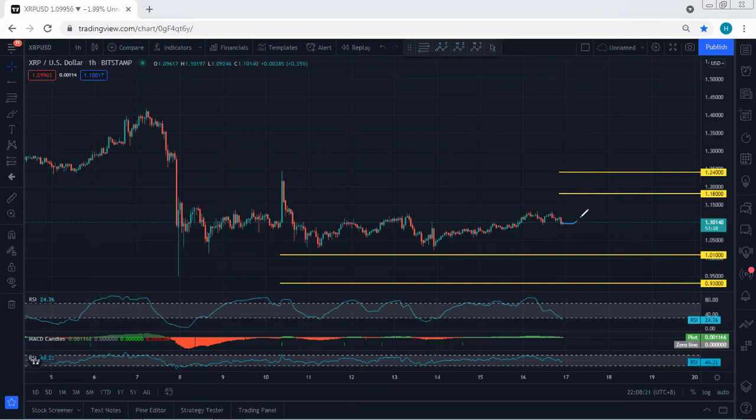That means if you want to look for a trade within this range, we consider it short term, with 1.18 followed by 1.24 as a target. When the price reaches any of these levels, at least we need to move our stop loss to break even or book some profit.